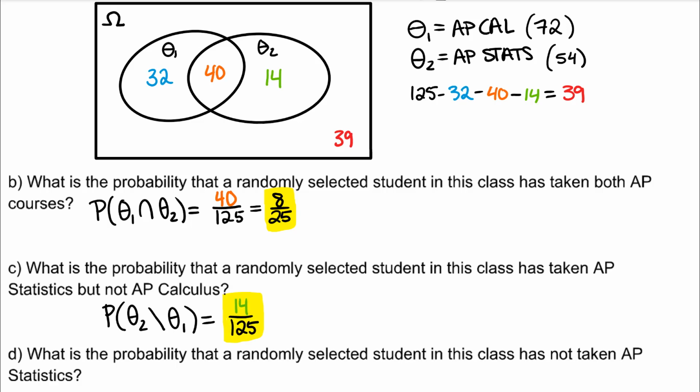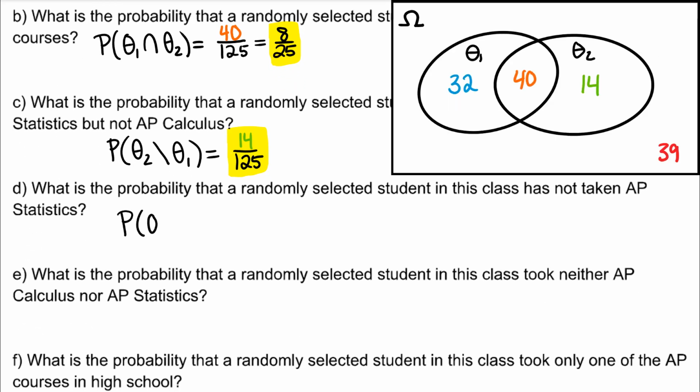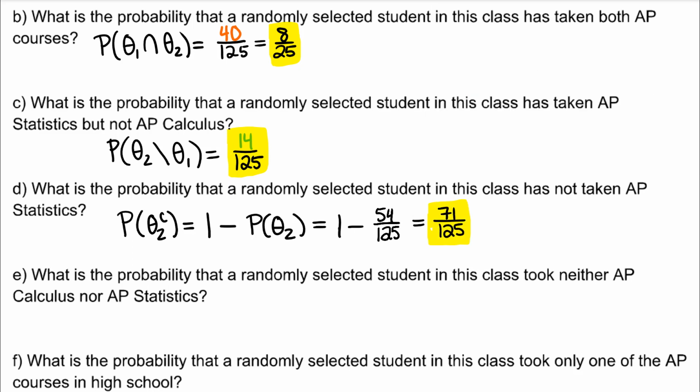What is the probability that a randomly selected student in this class has not taken AP Stats? You could write this as probability of theta 2 complement, so the probability of selecting someone not in theta 2. The formula for that is 1 minus the probability of theta 2, so 1 minus 54 over 125, which is 71 over 125.